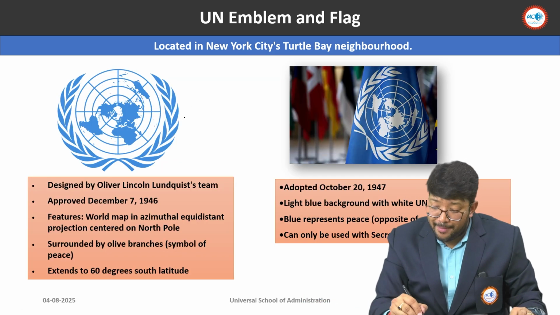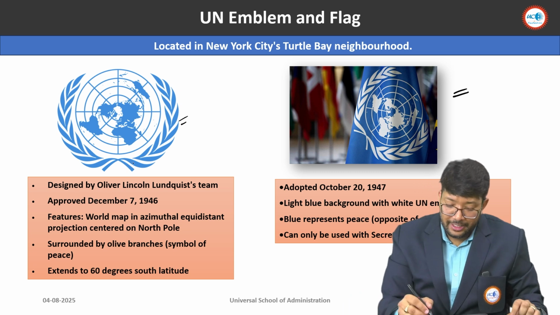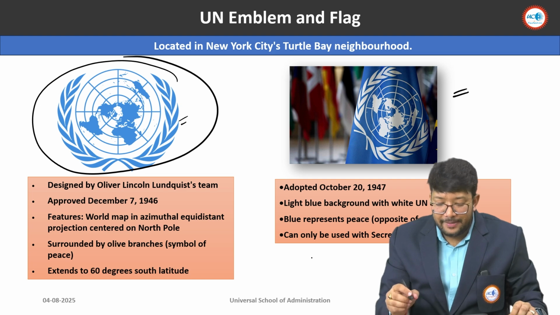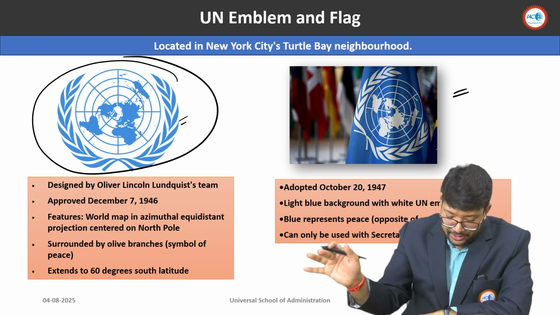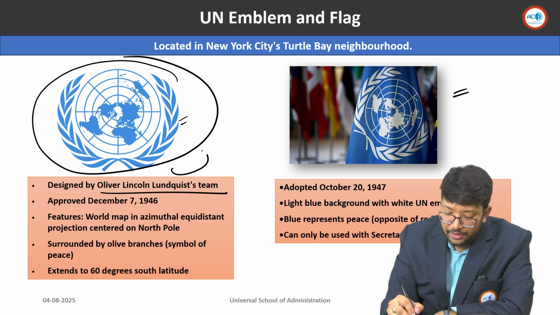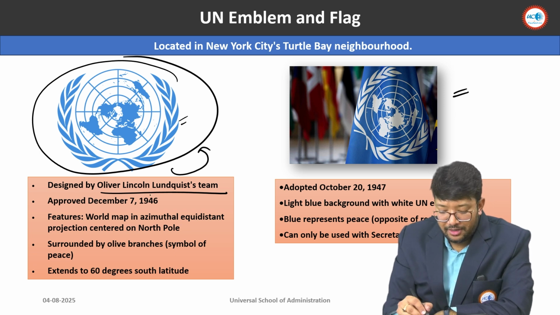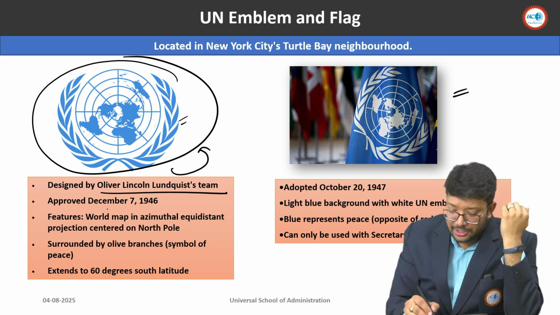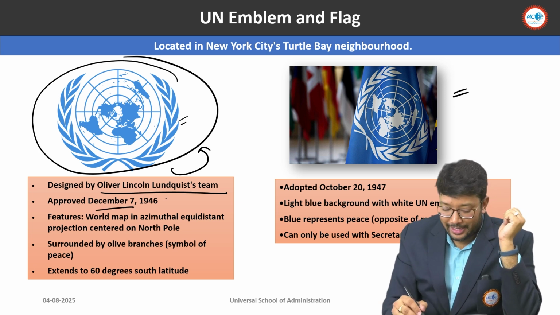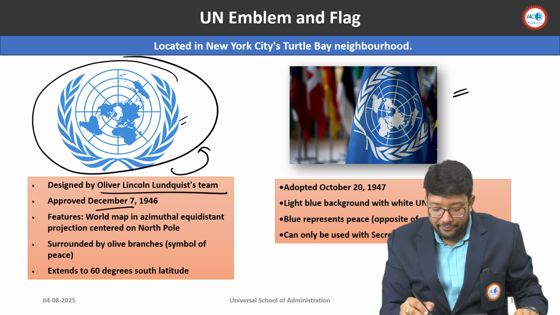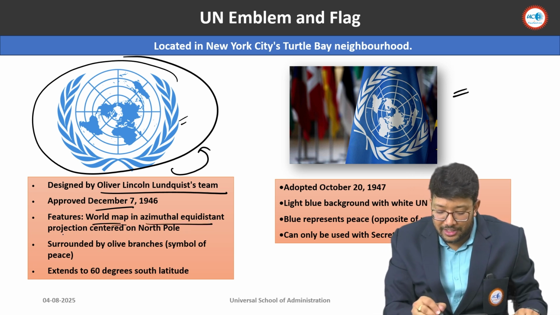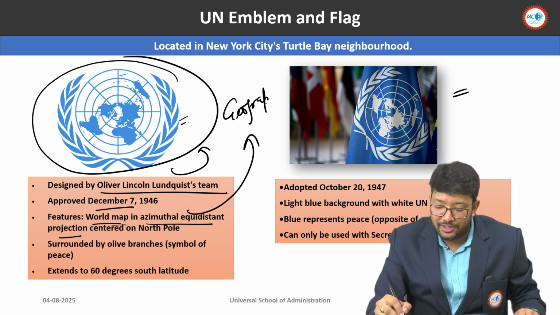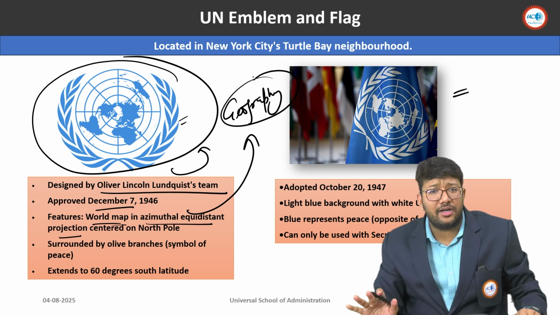If we talk about the emblem and flag of the United Nations, so this is the emblem of the United Nations. What is it showing? It is showing a world map. And who designed this particular emblem? Oliver Lincoln's team designed this emblem. Remember that. Also, it was approved on December 7, 1946. It features a world map in azimuthal equidistant projection. So this is very important for geography optionals and general knowledge also.